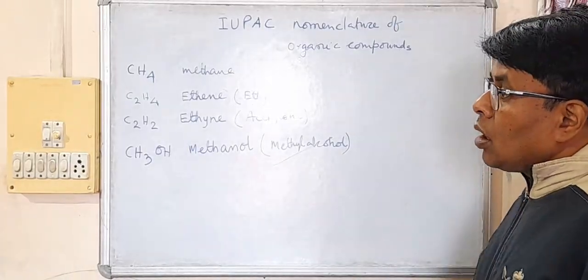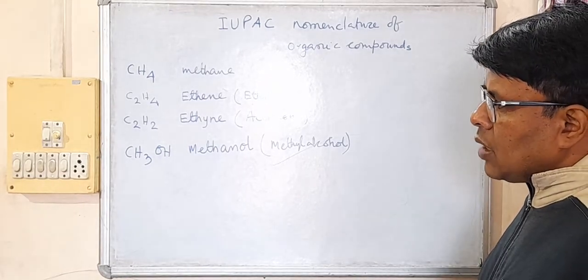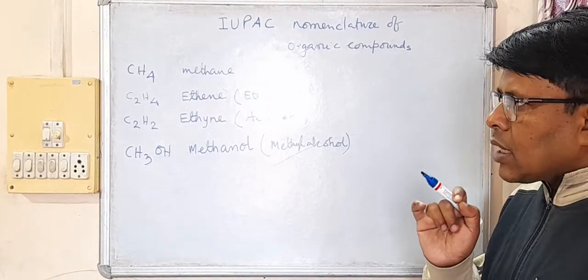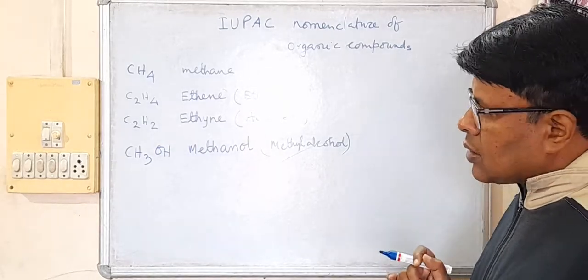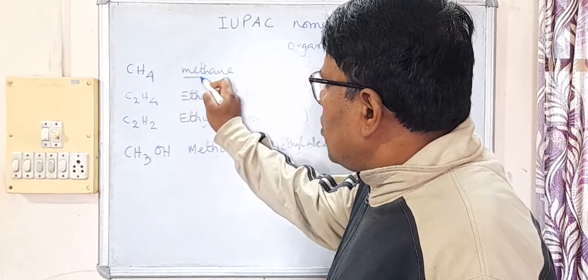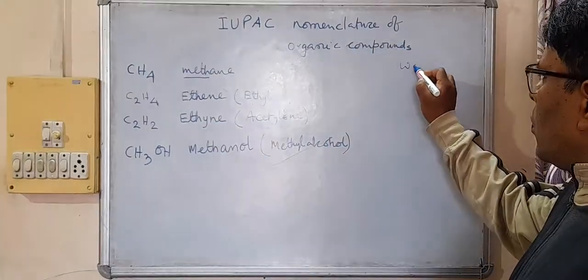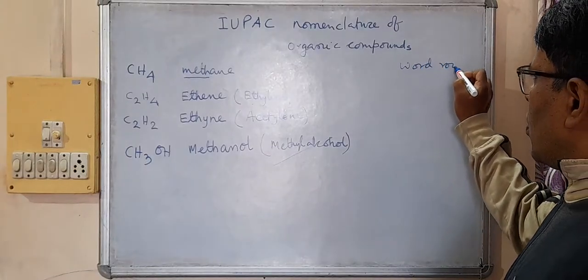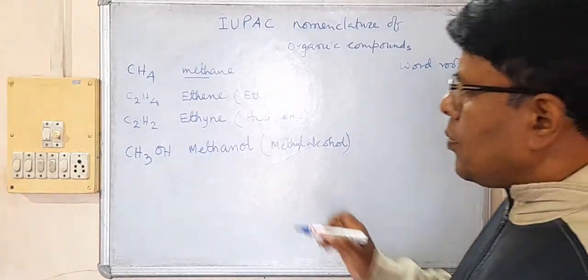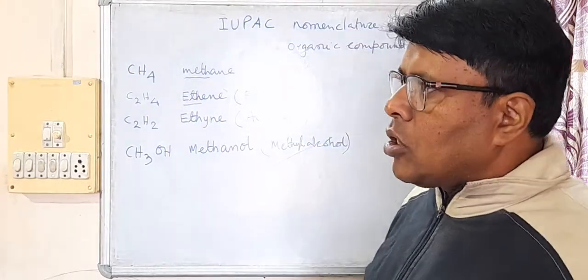Okay, now if you see the IUPAC name, there are some parts that we need to understand. For example, in this name, this part meth is called the word root. Suppose here eth, it is the word root.